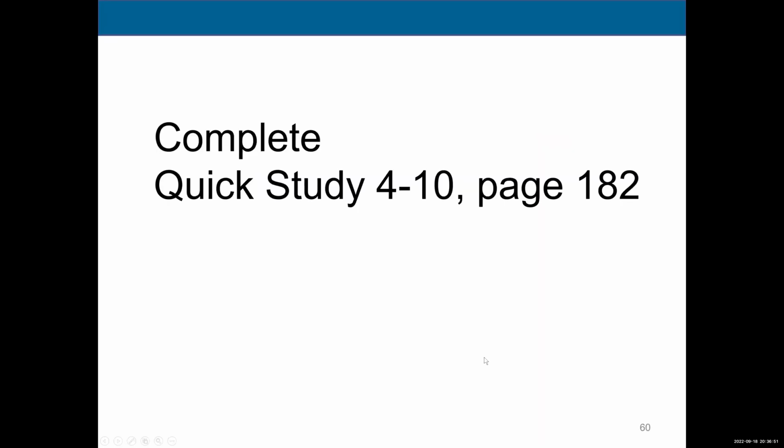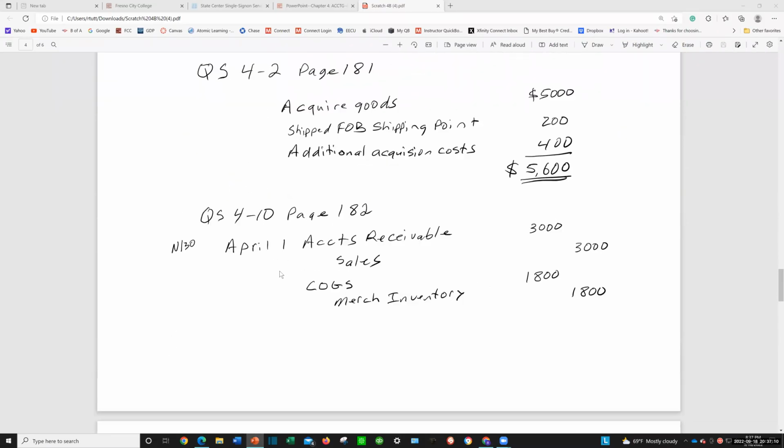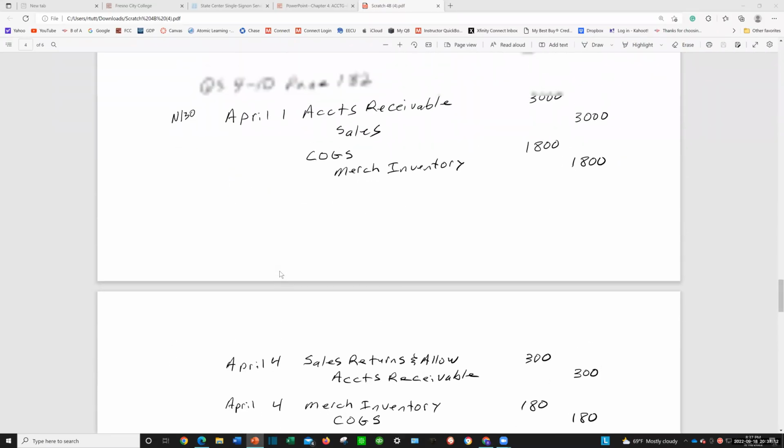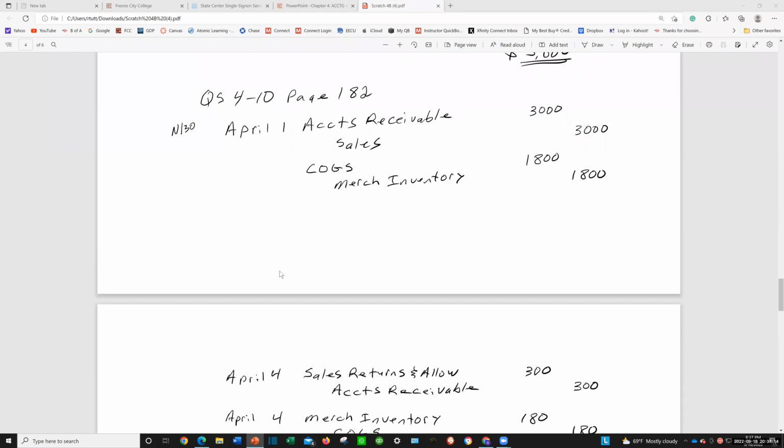Okay. This will be the last thing we do. We're going to complete quick study 410 on page 182. So I'm going to end the show, and I'm going to go down here to there it is. Okay. So let's go ahead and read all about it here. Page 182,